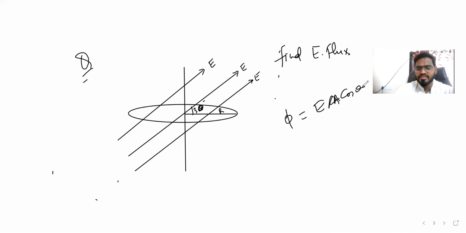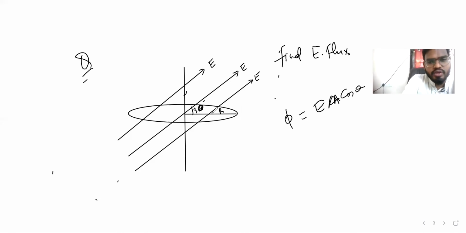Let's think. See, the angle which is given is not between the area direction and the electric field direction. If this is the area direction, then we can say yes, it is wrong. The angle cos 30 which is given, we are not supposed to take. So we'll have to take the component of that.